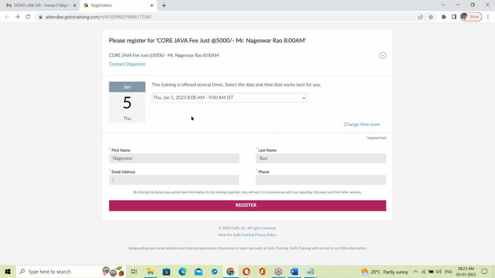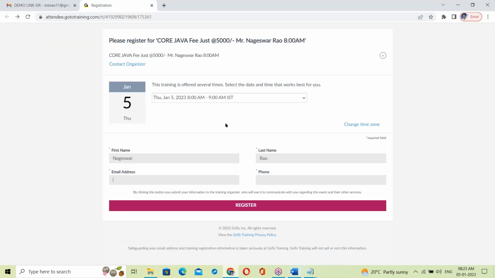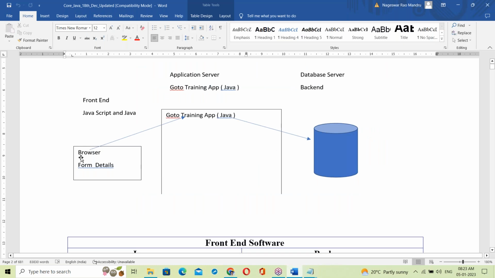The form runs inside the browser. So this is the front end. Next, this is the backend, where data is stored. It's a backend database server.